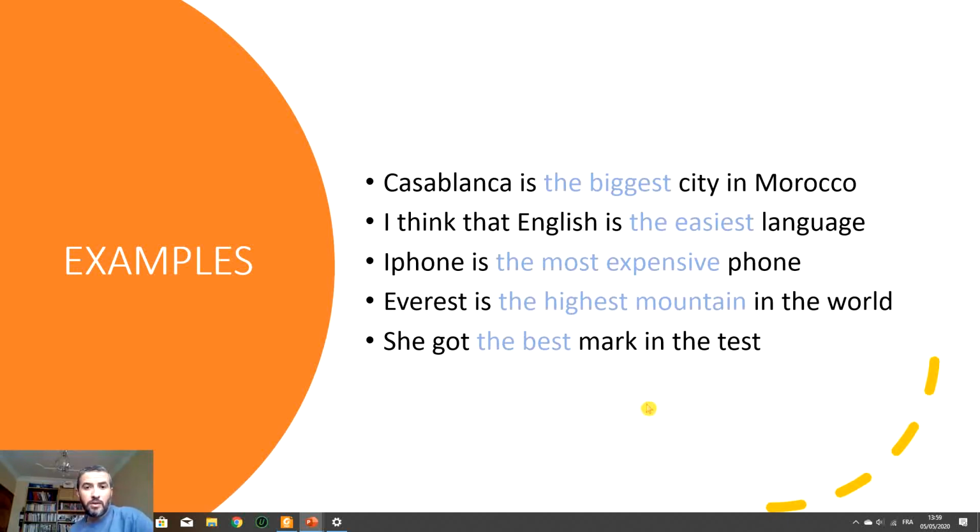Everest, remember Everest? Everest is the highest mountain in the world. Toubkal is the highest mountain in Morocco, but Everest is the highest mountain in the world. She got the best mark in the test. For example, someone who's got 20 shows the best mark in the test. Okay? So these are examples for the superlative.